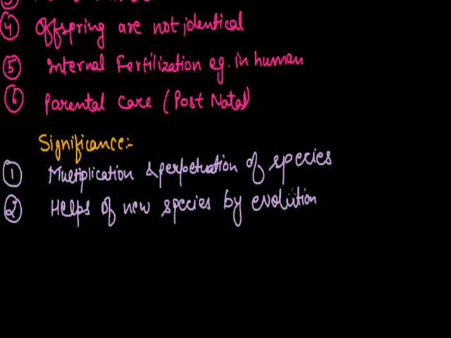How does evolution occur in sexual reproduction? Because the zygote is the fusion structure of the male and female gamete, it possesses the characters of the male parent and of the female parent also. So it has some variation because of the presence of crossing over during meiosis. Due to this crossing over, variation occurs in the offspring, and this is responsible for evolution. And this evolution is much more rapid than in asexual reproduction.